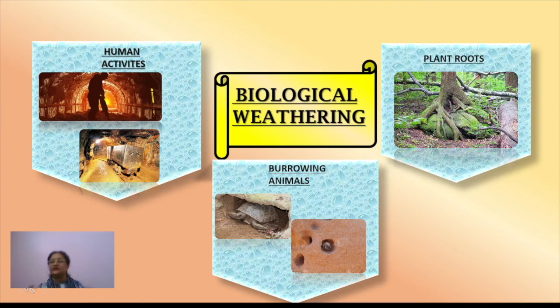They cause the cracks to become wider and wider, and ultimately it breaks. So this is caused by the plants. And burrowing animals, you can see here, small insects, they make holes in the rocks. So this is how they are also causing the breaking down of rock or the loosening of rock particles, right? And this is called biological weathering.